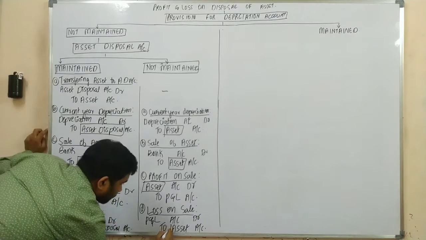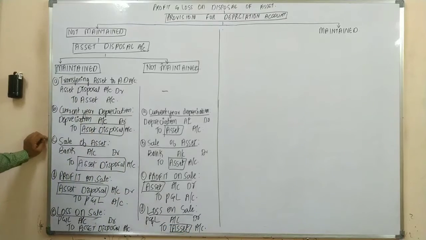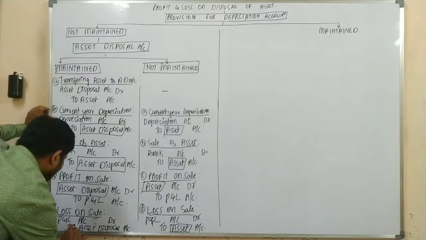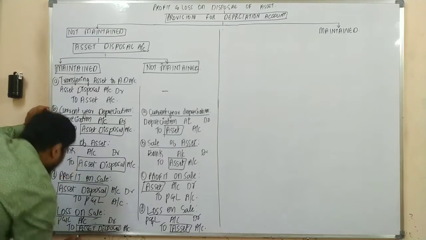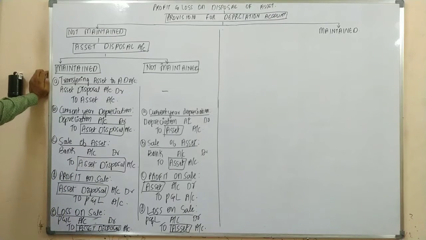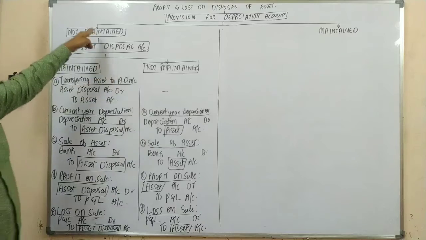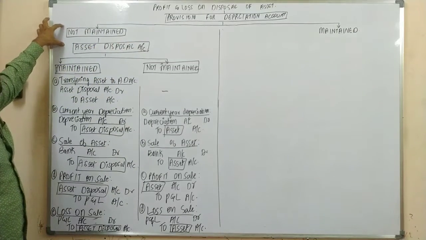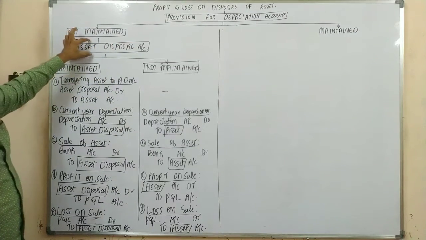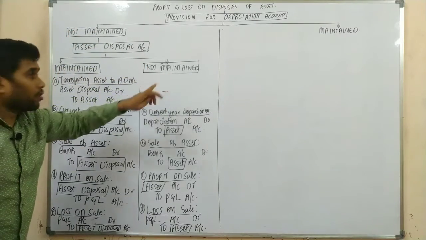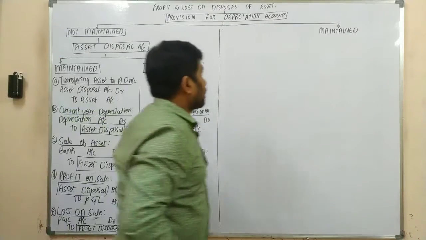If there is a loss, P&L account debit to asset account. Sir, if you are maintaining a separate account, it would be transferred to your separate account, that is nothing but your asset disposal account. Are you getting? So this is the concept when the provision for depreciation account is not maintained, and when the asset disposal account is maintained and not maintained. Okay, I hope you all understood. Let's continue with our next thing.